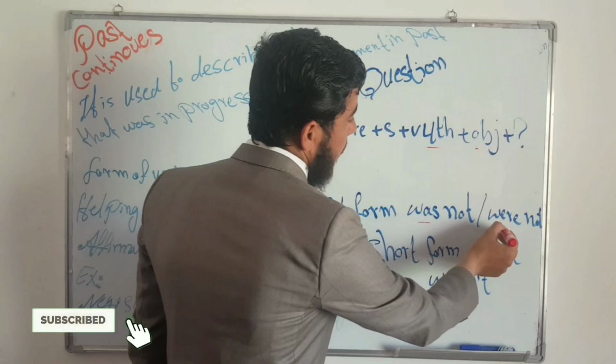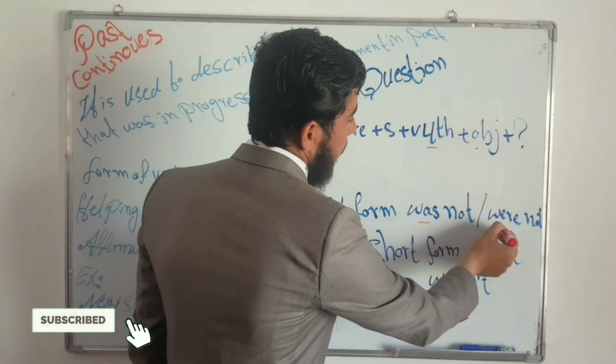And it's important, as I pointed out before, that the full form is was not and were not, and the short form is wasn't or weren't, right? Especially wasn't and weren't are used in informal style, when we are speaking or writing something informally.